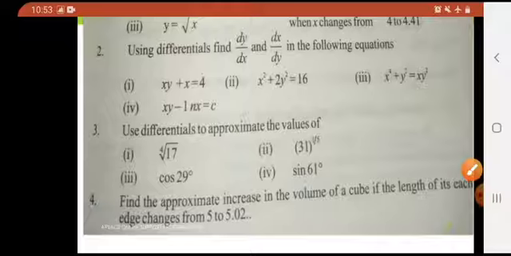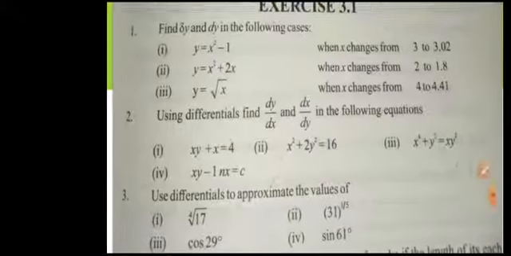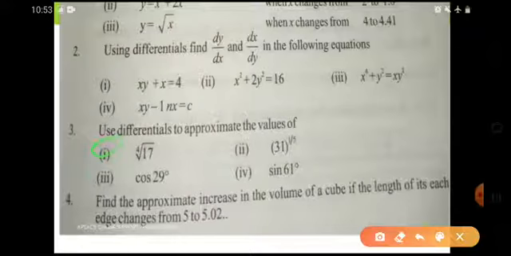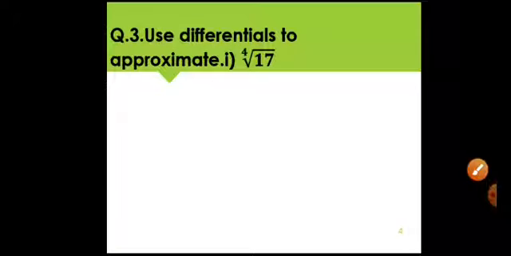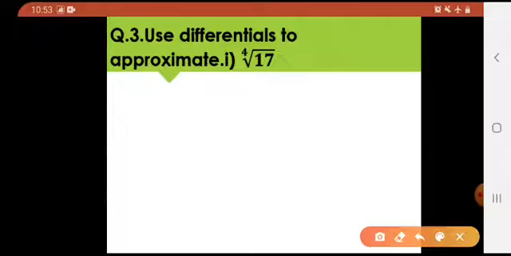Okay, use differentials to approximate the values of these. These 4 parts are given to us, and I'll be discussing these 2 parts in detail, and these 2 parts would be your assignments, and then inshallah we'll be discussing question number 4. Today's lecture is very easy, just be vigilant. Okay, use differentials to approximate this. Question number 3, first part.